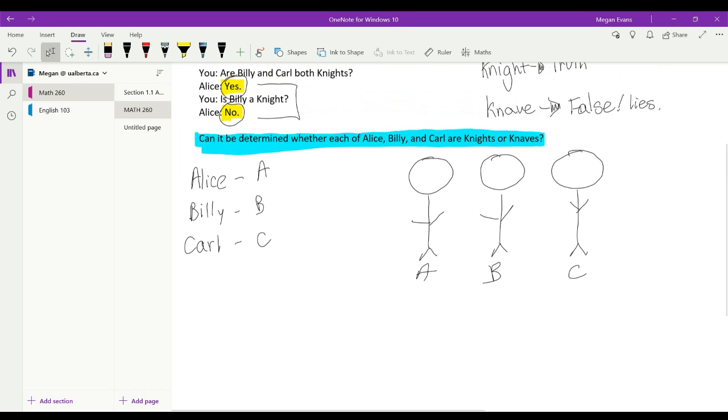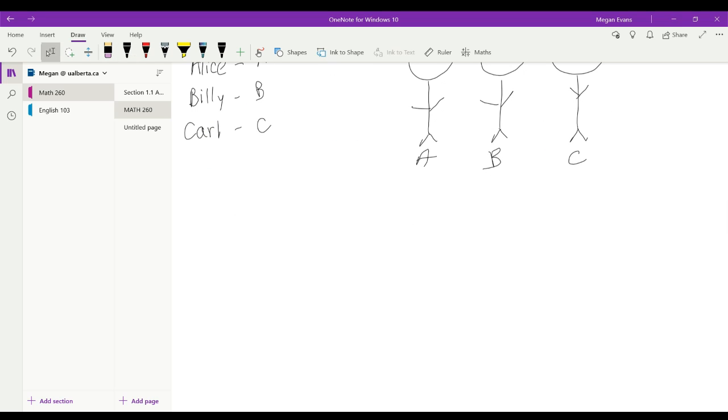Well, the only person that can say false statements is a knave. So, writing this down, Alice must be a knave. Why? Because she has 2 contradicting statements that must be false.